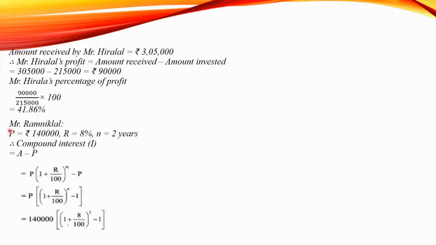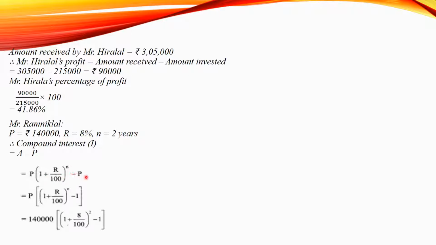Now we will consider for Mr. Ramnik Lal. The principal amount he invested was 1,40,000 with the rate of interest 8% and number of years 2 years, and compound interest will be equal to amount minus principal. The amount of compounded is principal multiplied by 1 plus r upon 100 raised to power n.